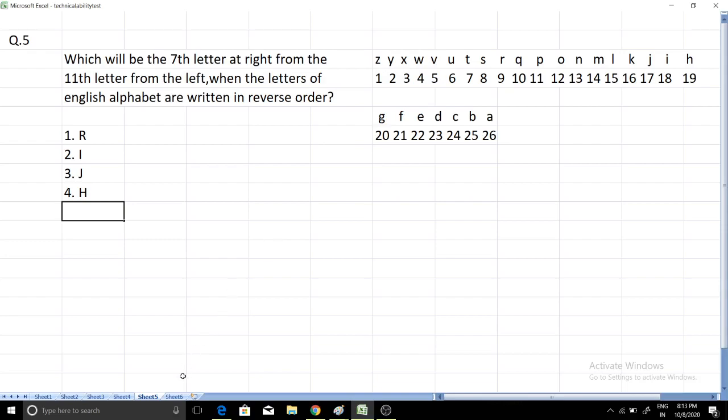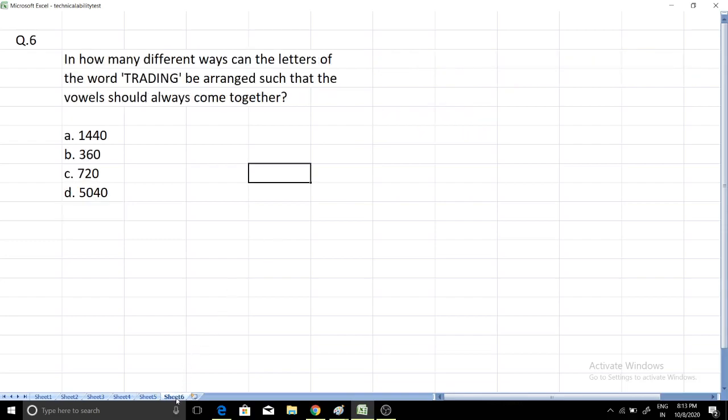And moving to the last question, let's see. Okay, so this question is asking: in how many different ways can the letters of the word trading be arranged such that the vowels should always come together? Okay, so if you want you can pause the video and try it. Okay, so let's discuss the solution.